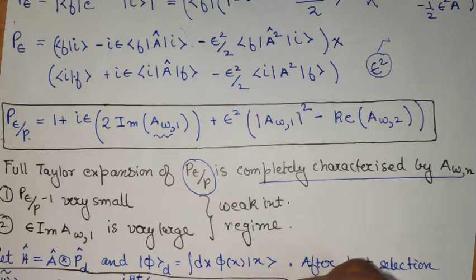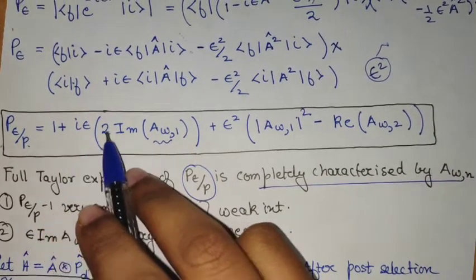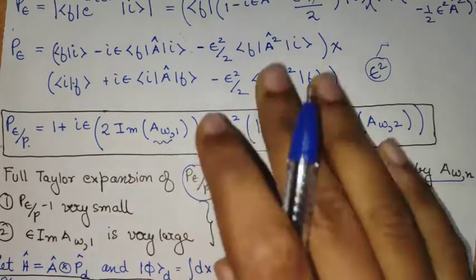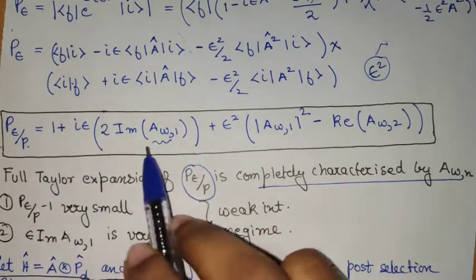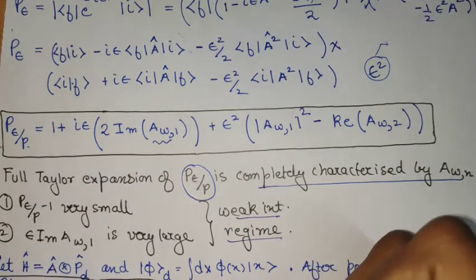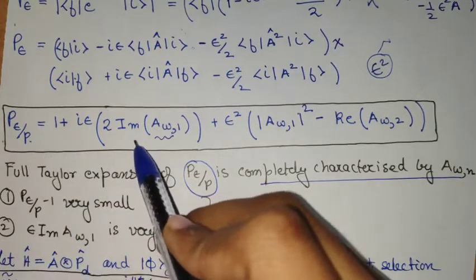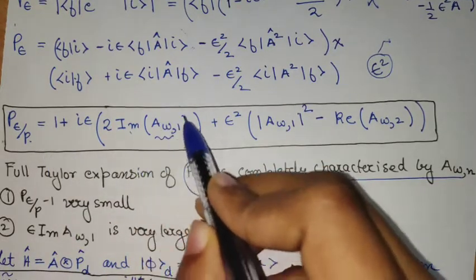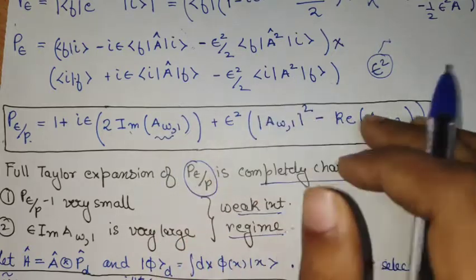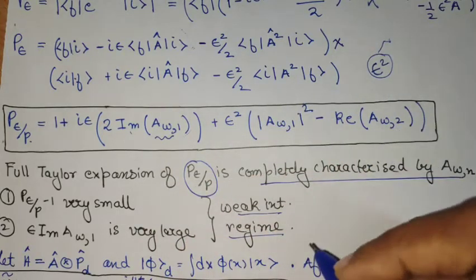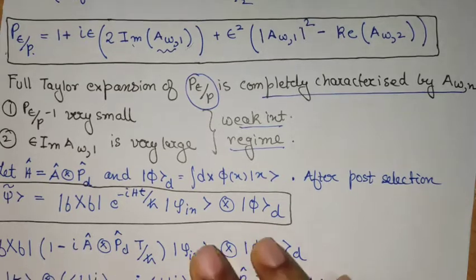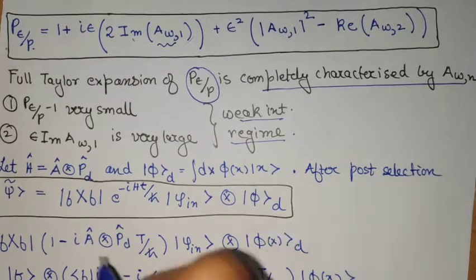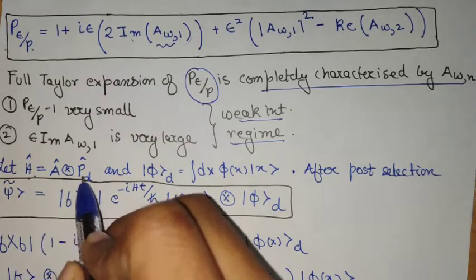But what most of the time we are interested in is up till order 1. So we don't want these higher order terms. For that we need to work in a particular regime which is called the weak interaction regime. In this regime we have to ensure that the imaginary part of the first order weak value is much larger than all the trailing terms. So that is the weak interaction regime. Now let's show how this weak value is generated from the Hamiltonian that we initially considered.